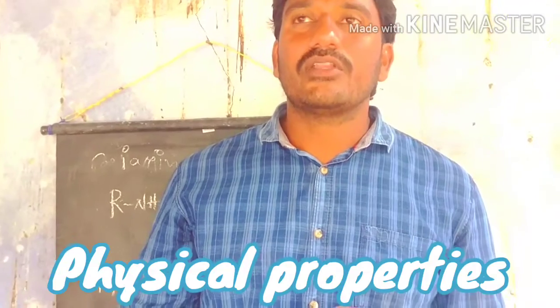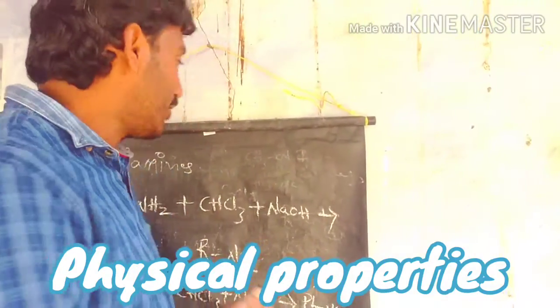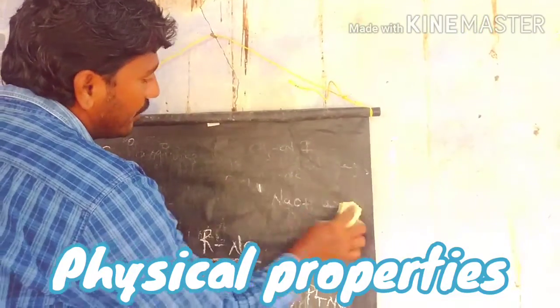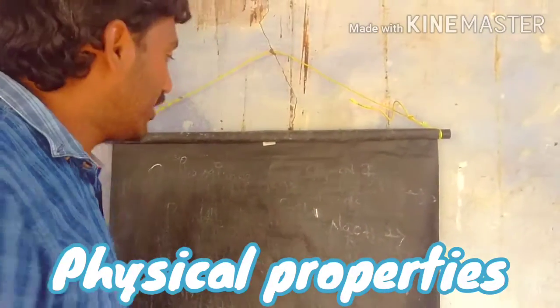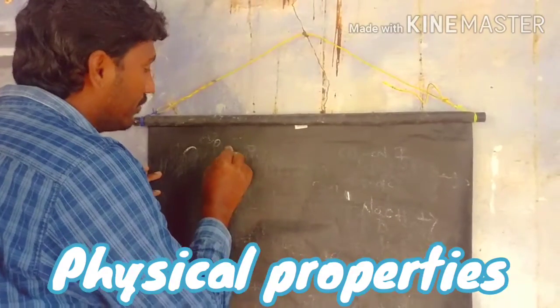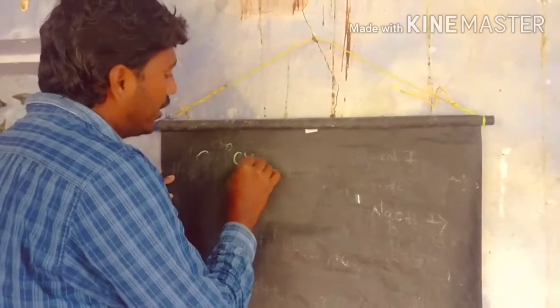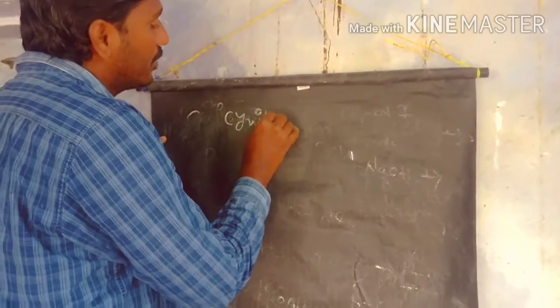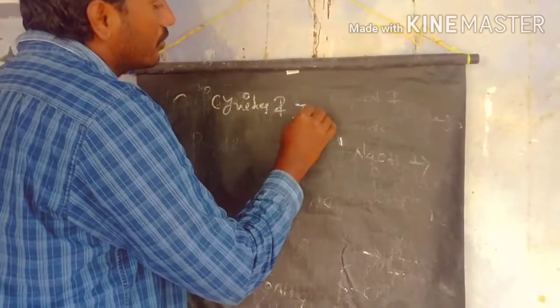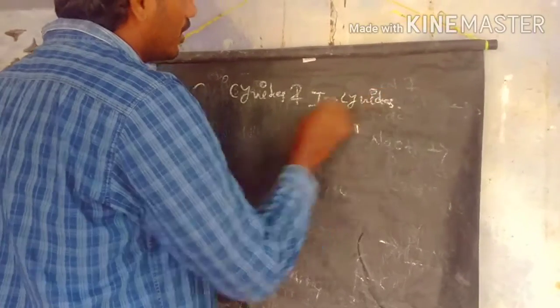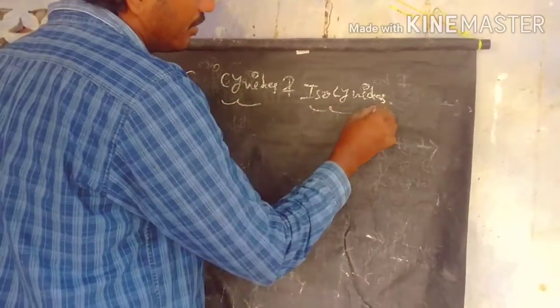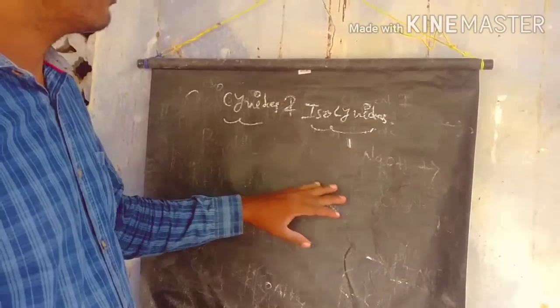Next we discuss the physical properties of cyanates and isocyanates. Generally, cyanates and isocyanates are both in solid form. Both have a pungent, very strong smell. Both are also very poisonous, so both compounds have a poisonous character.